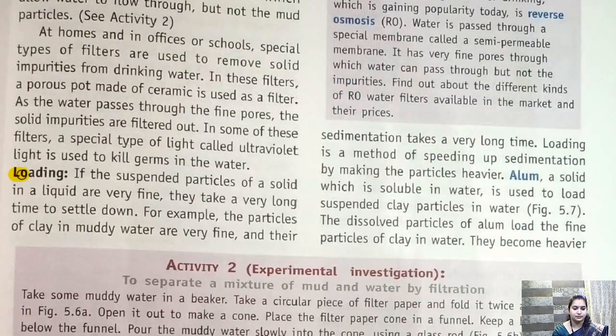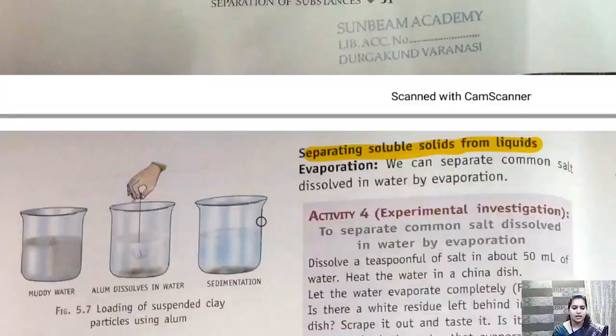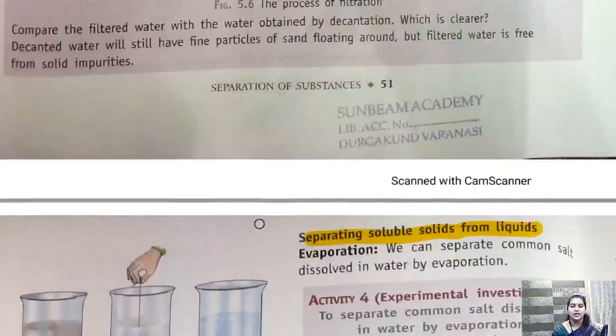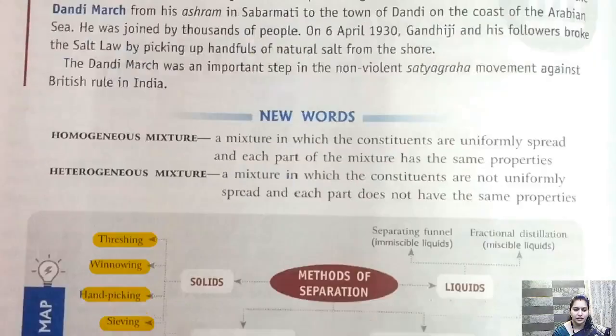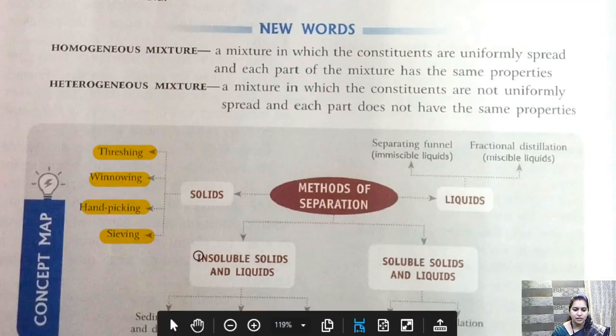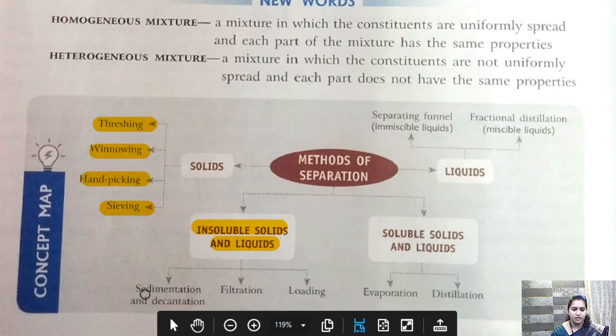loading. Okay, so these are the methods through which we can separate insoluble solid from liquid. So for this again let's go to the concept map. Okay, so insoluble solid and liquid can be separated by 3 methods, that is sedimentation and decantation, filtration and loading.